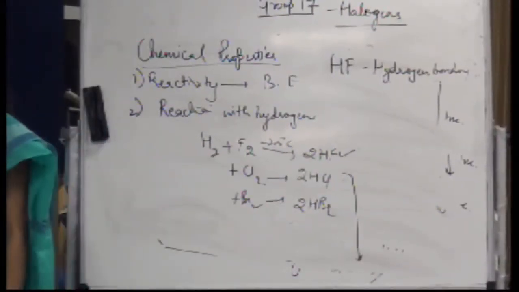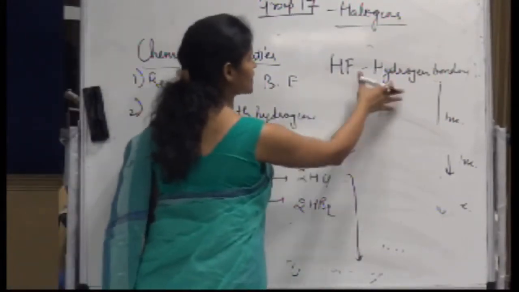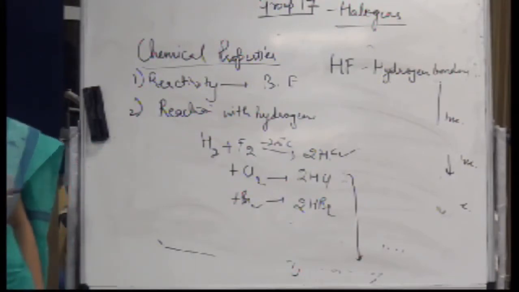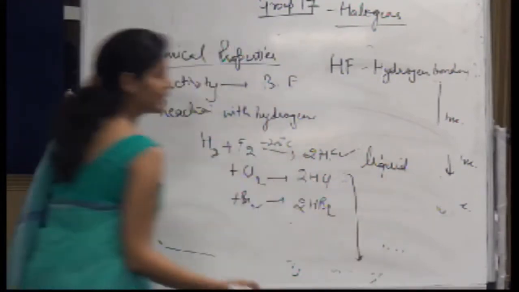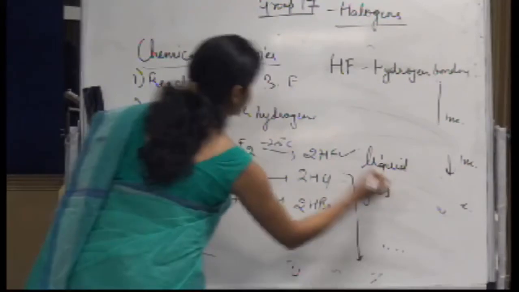Hydrogen fluoride is associated with hydrogen bonding or not? Yes, HF is associated with hydrogen bonding, and hence it will exist as liquid. What about the other hydrogen halides? They will exist as gas, right?